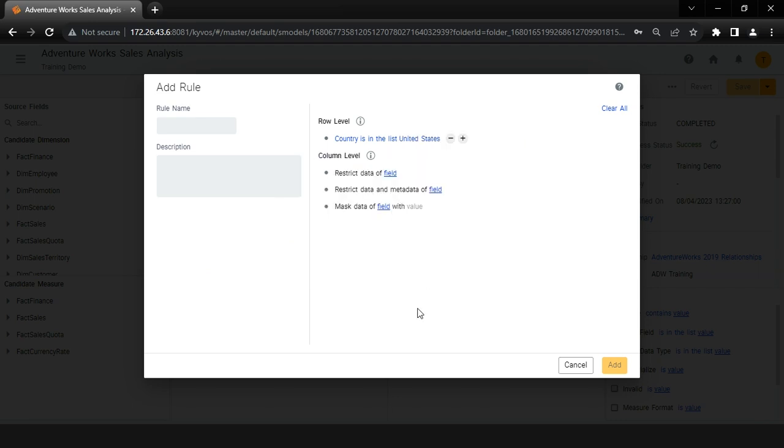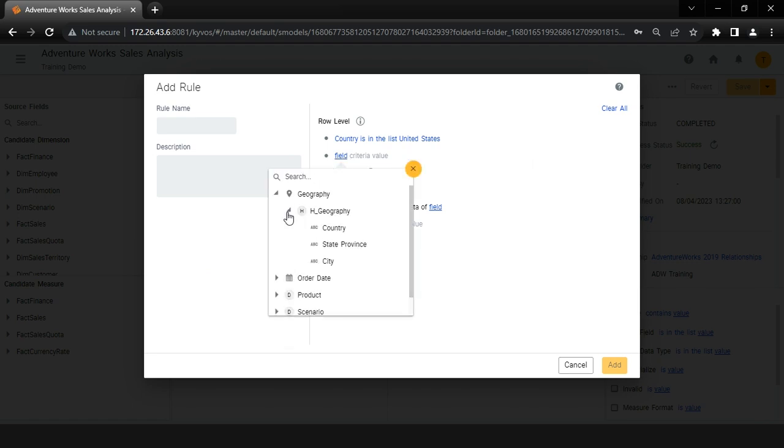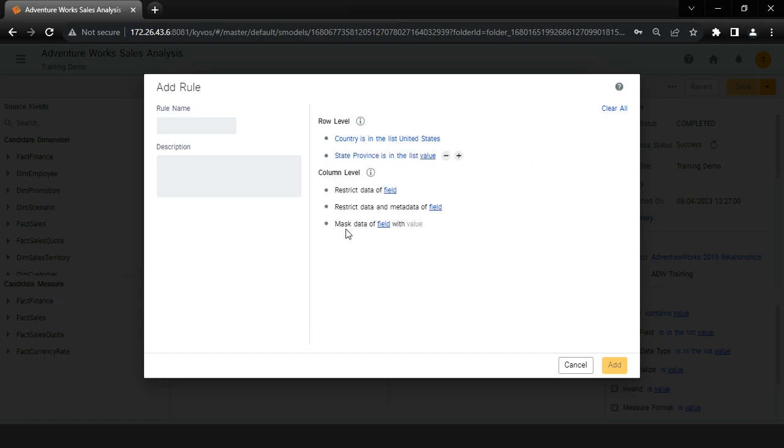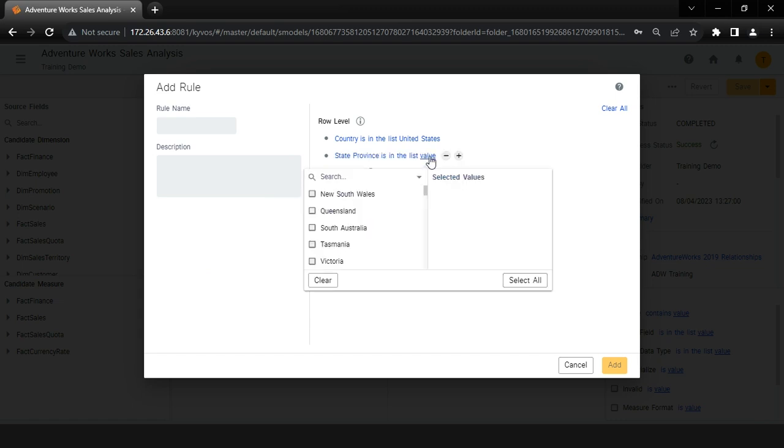Now, if we want that the user should be able to see only the states California, New York, and Texas, you can click on plus here, click on the field, expand the geography dimension, and select State Province. Click on the value, and select the states California, New York, and Texas.